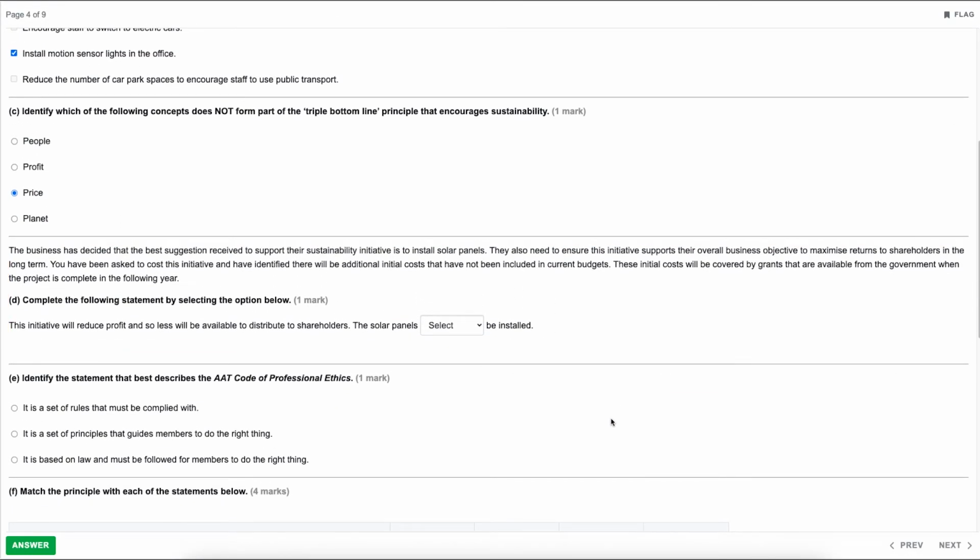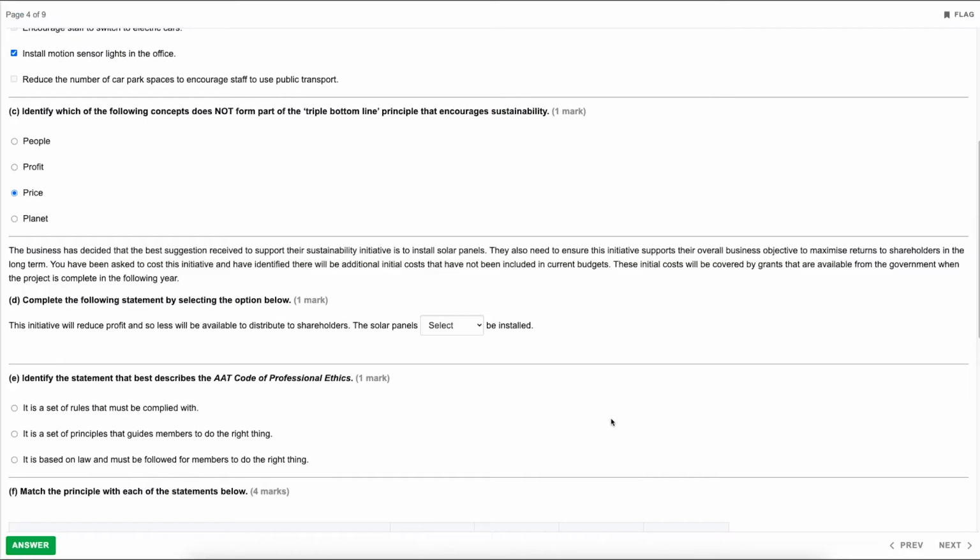So the next one, the business has decided that the best suggestion received to support their sustainability initiative is to install solar panels. They also need to ensure the initiative supports their overall business objective to maximise returns to shareholders in the long term. You've been asked to cost this initiative and have identified there will be additional initial costs that have not been included in the current budgets. These initial costs will be covered by grants that are available from the government when the project is complete in the following year. Part D, complete the following statement by selecting the option below.